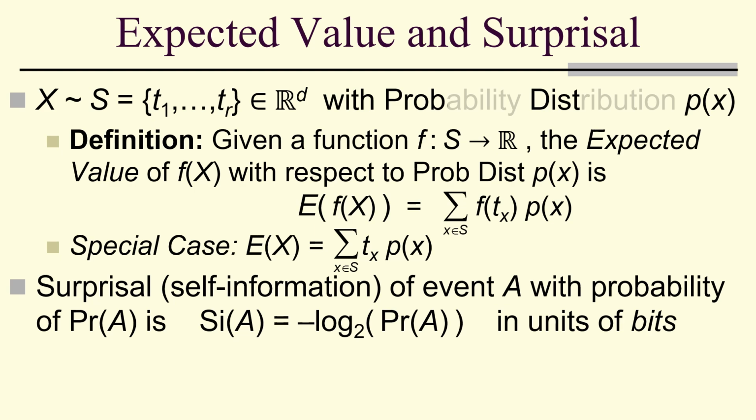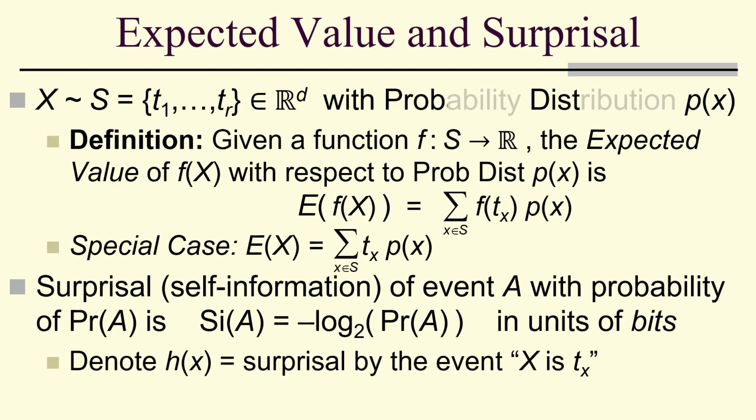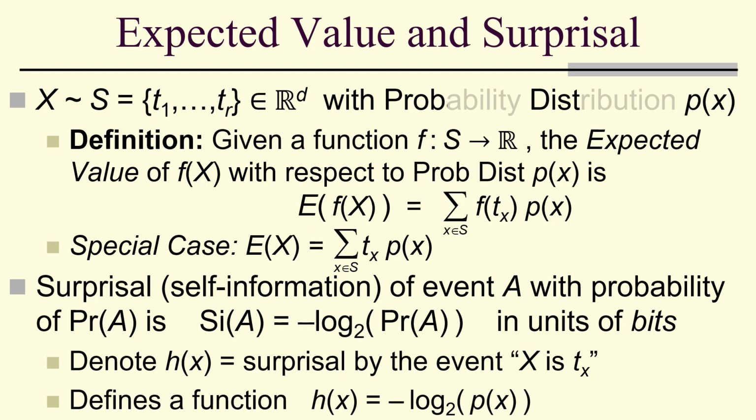Surprisal, or self-information of an event A with probability PR of A is, this is using our set notation, SI of A, the set A, is equal to negative log base 2 PR of A, the event or subset A. And this is in units of bits. But we like functions, so we let h of x be the surprisal by the event x is T sub x. And that defines a function h of x, which is the negative log base 2 p of x.